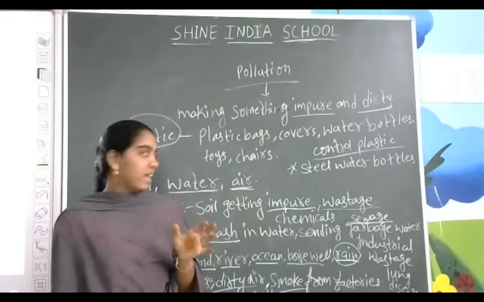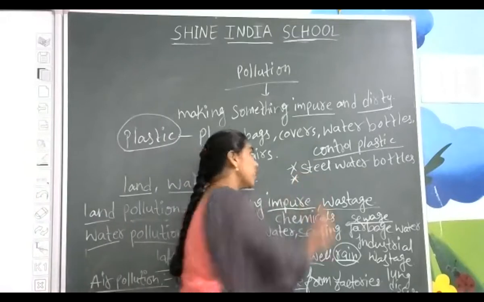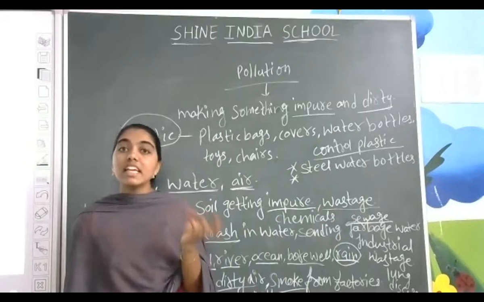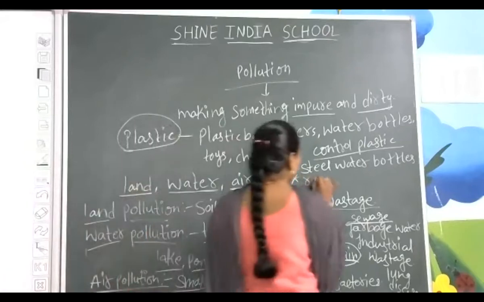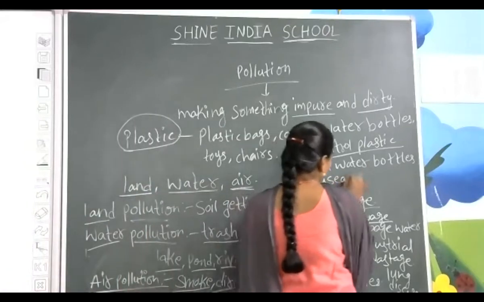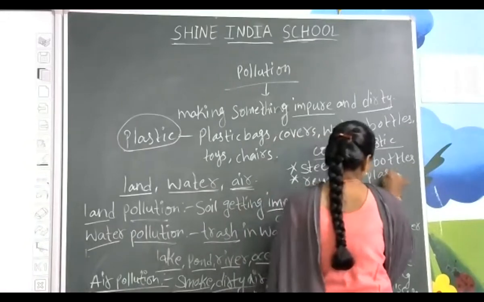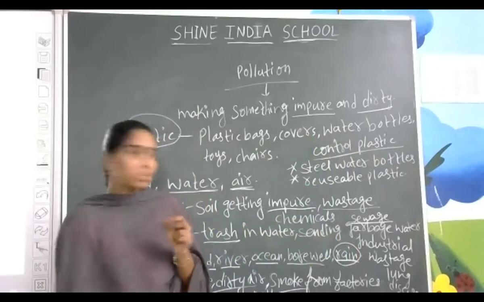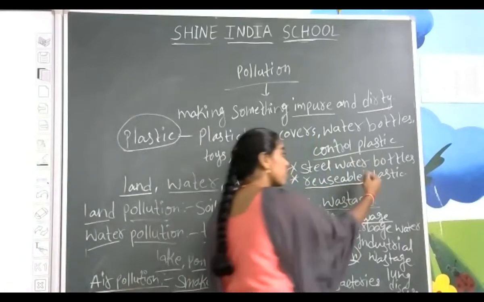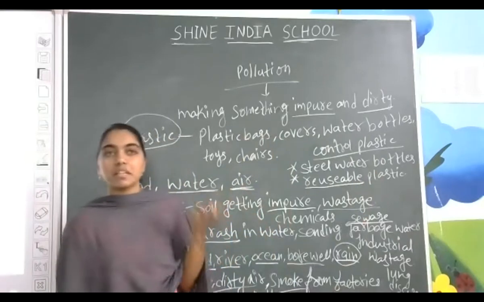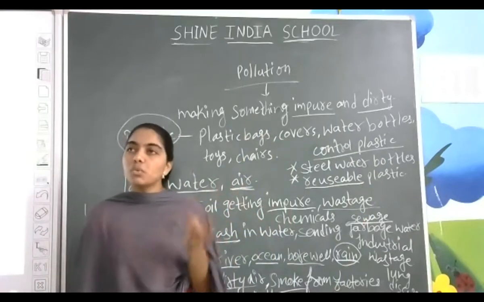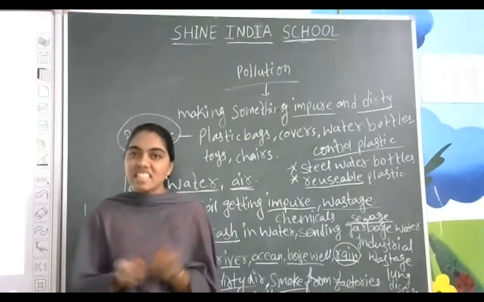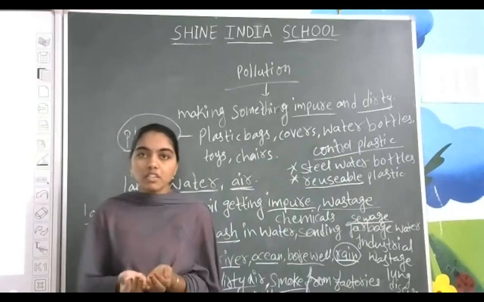No problem. Next, I am telling you we can use plastic also, but it should be reusable plastic. If we can't control the plastic, what do we have to do? We have to use reusable plastic, which means it can be used more than 5 times. Suppose a plastic box or plastic container is there, we can use it for 1 or 2 months.